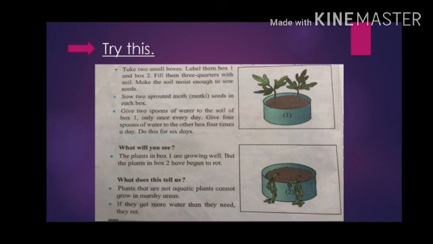After labeling, we would fill them 3/4 with soil. After this, we would make the soil moist so that we can sow the seeds, because without making the soil moist, we cannot sow the seed.